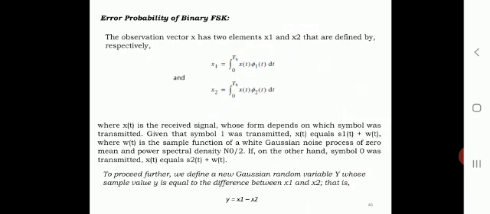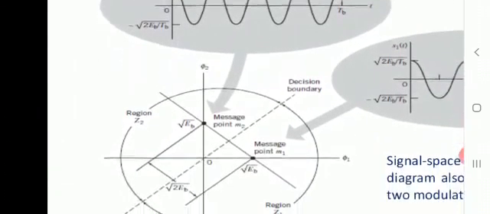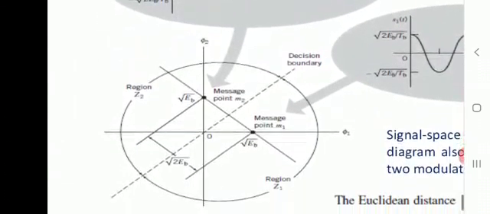Now applying the decision rule, assuming coherent detection at the receiver, we find that the observation space is partitioned into two decision regions, labeled Z1 and Z2, as shown in this figure. The decision boundary separating region Z1 from region Z2 is the perpendicular bisector of the line joining the two message points.